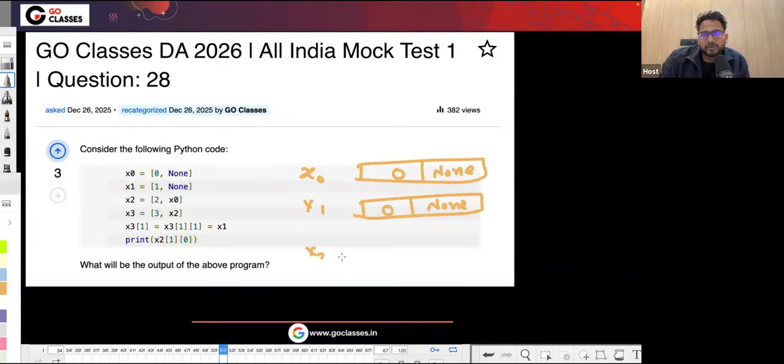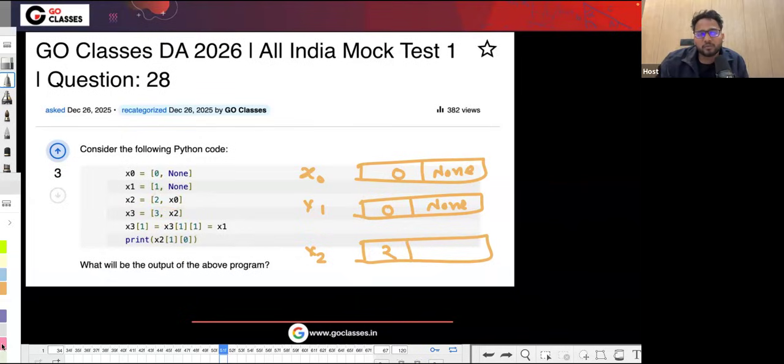For x2 they are saying something very interesting. The first element is 3 and the second element is x0 itself.